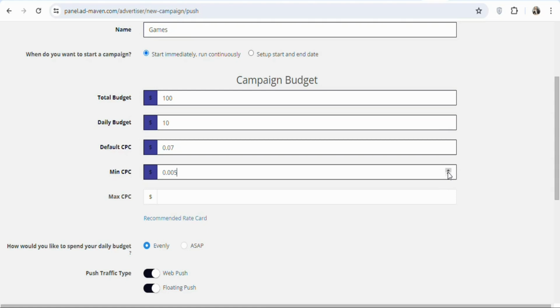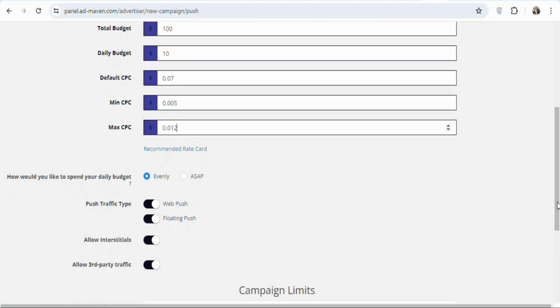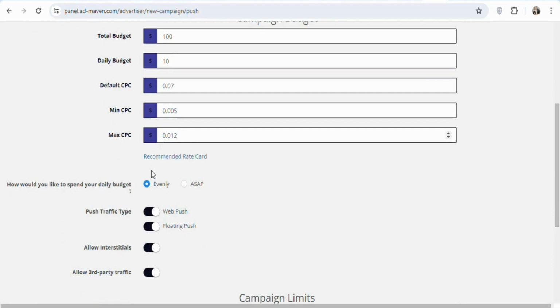You can see this is the lowest amount that you want to pay per every click, and you can see the maximum that you can pay per click, you can select it right here. If you want, you can click right here, recommended rate card. Once you click on it, you'll be able to see their recommendations. In this case, I'm okay with the figures. I don't want to click on recommended rate card.